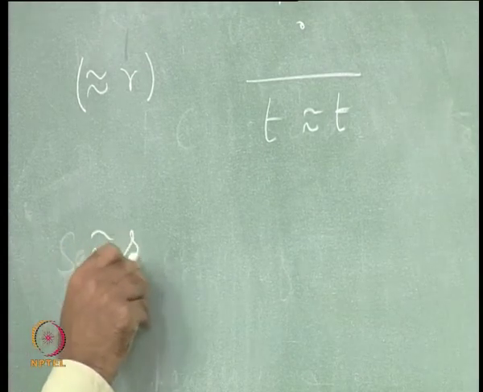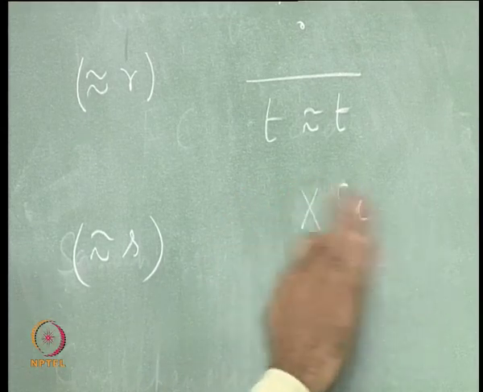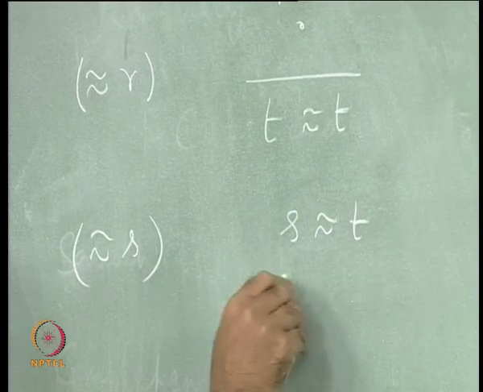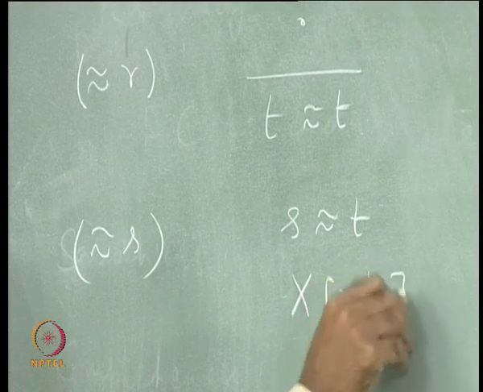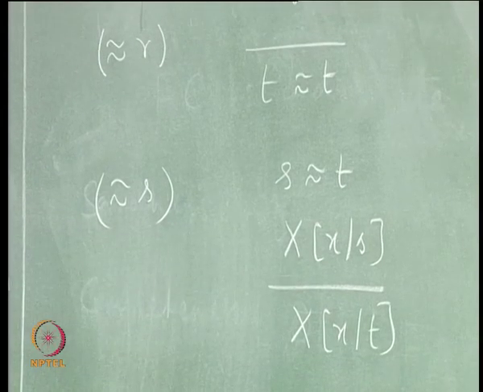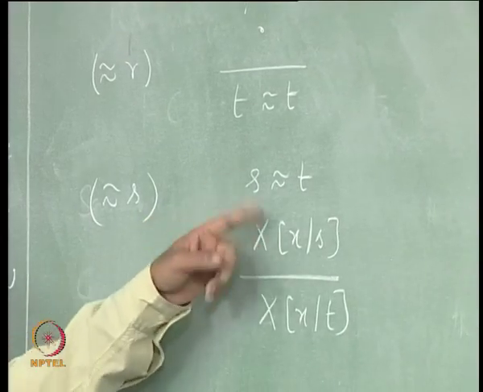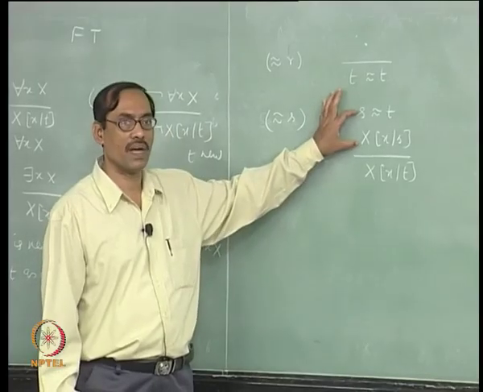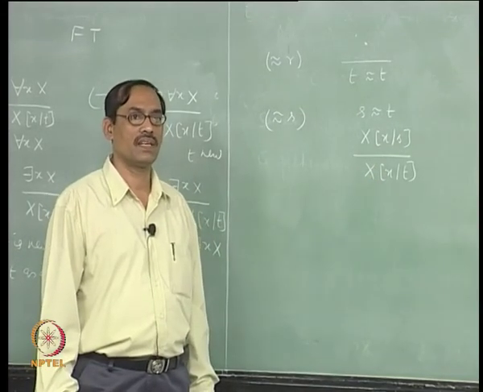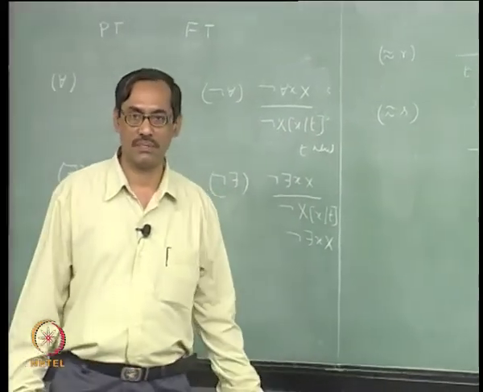And there is substitutivity, which says if you have s equal to t and x by s, then infer x by t. Fine. So, here it needs 2, just like your MPs. If both the things occur in the path, then you can extend the path by adding x by t, right. So, these are all the extra rules for FT compared with PT.